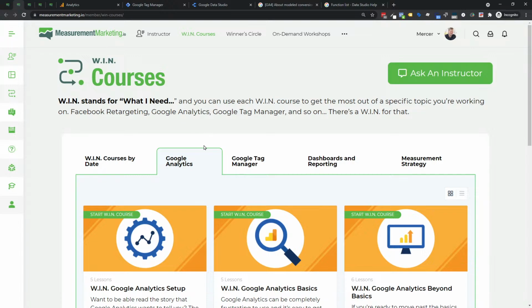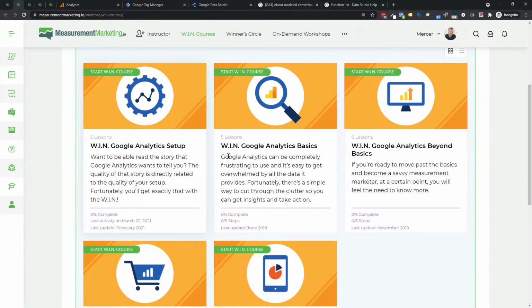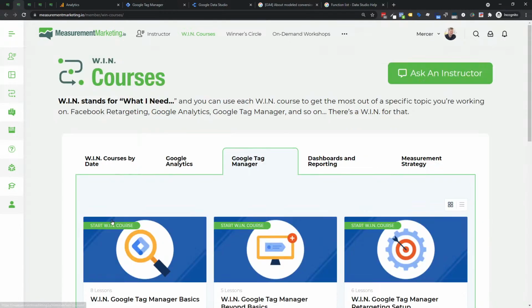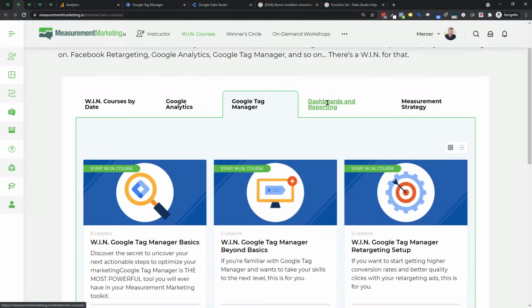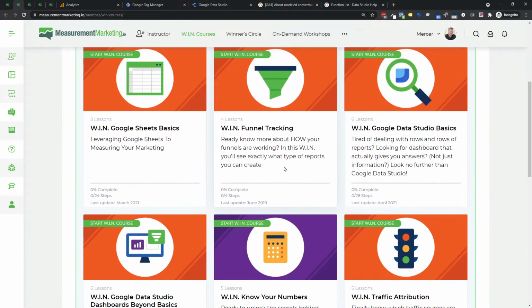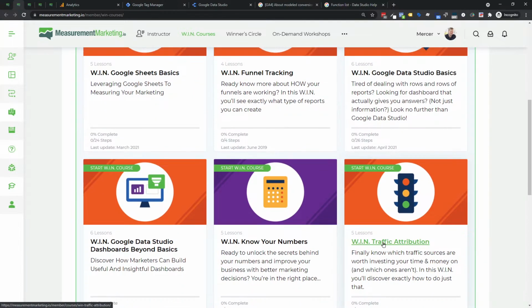But of course, we have them organized by topic, Google Analytics stuff coming through. We've got Tag Manager stuff coming through all the way to, again, that server side concept. And we've got dashboards and reporting where your Data Studio stuff is, as well as some other platforms like Sheets, and how to track funnels, how to think about traffic attribution, that sort of stuff.